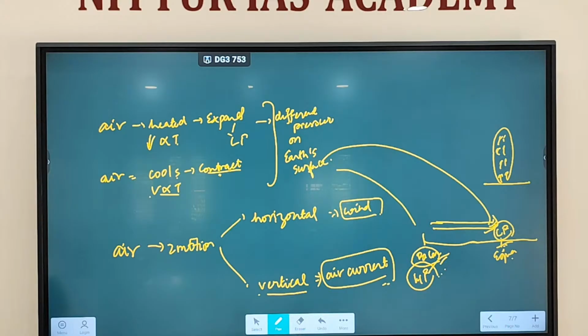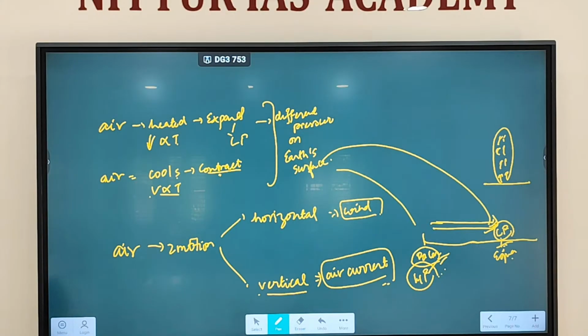Fine. Now the question here is, you do experience the wind, but you do not experience much of the air current. Why? If winds are blowing, you experience that winds are blowing in this direction, from left to right or right to left. Can you experience any wind blowing from your bottom to top? Do you experience that? No. Why don't you experience the vertical motion, when air has both horizontal and vertical motion?